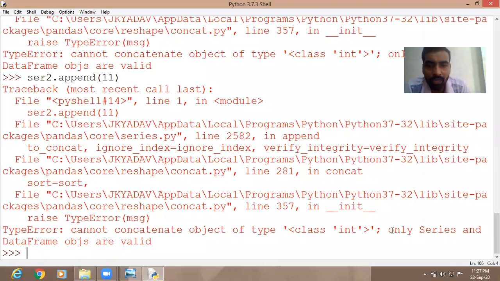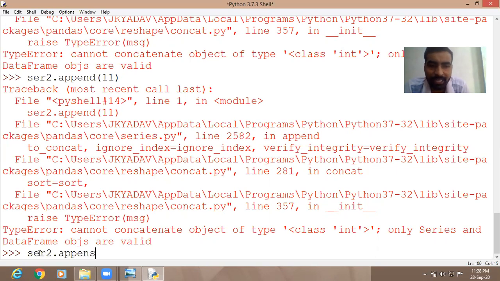See, it is saying only series and data frame objects are valid. Cannot concatenate object of type class int. So that means if we have already created a series or a data frame, then it may be inserted. Let us try that. Let us insert series 2 dot append.